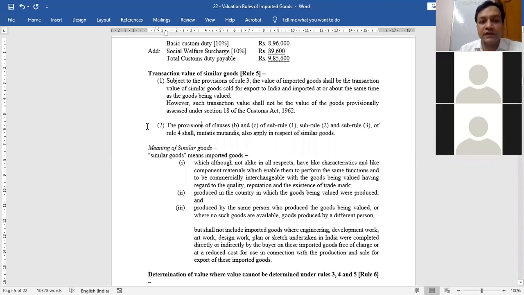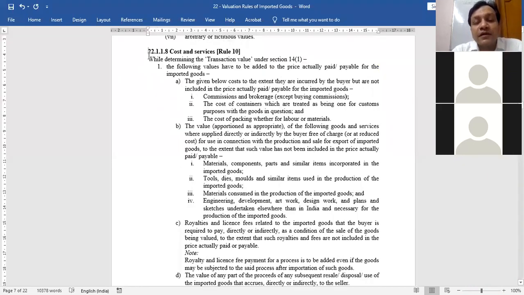Now you have to learn this Rule 10. On this Rule 10, there can be a question in the exam. Rule 10 of what? Customs Valuation Rules, which are for determination of value of imported goods, 2007. These are the Customs Valuation Rules for the purpose of determining value of imported goods, 2007.